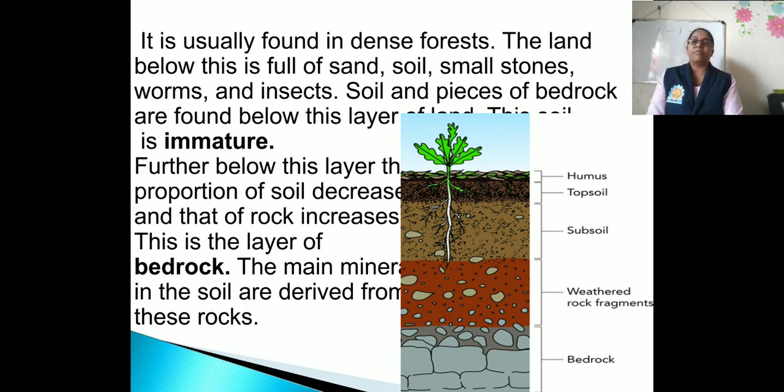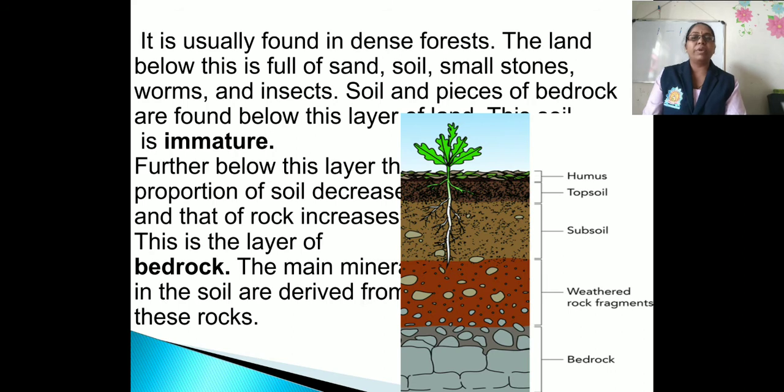So further below this layer, the proportion of soil decreases and that of rock increases, and therefore this layer is called bedrock.